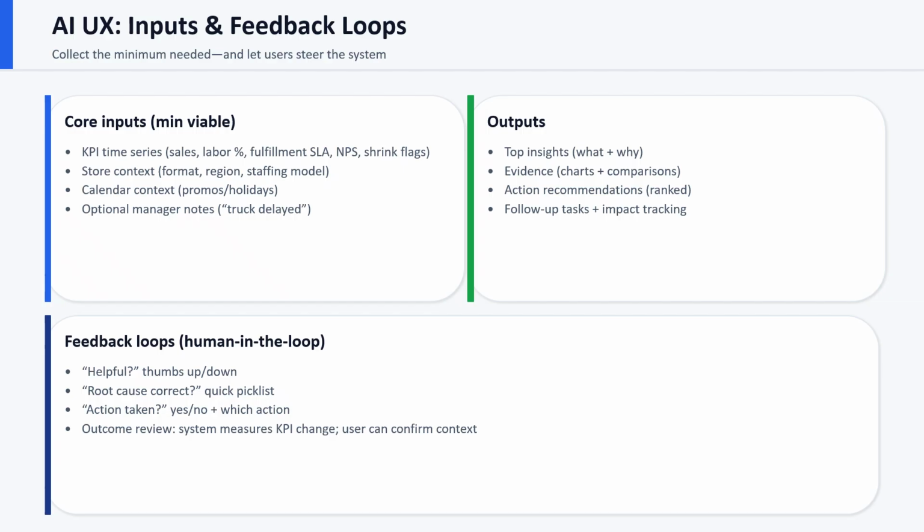tracking. The feedback loop keeps humans in control: a thumbs up or down for helpfulness, a quick pick list for whether the root cause seems correct, whether an action was taken, an outcome review where the system measures KPI changes, and the user can confirm context.